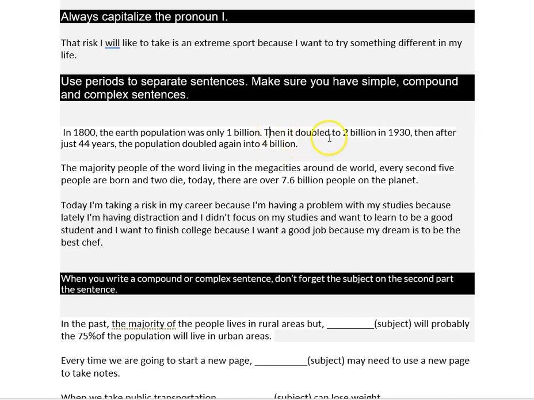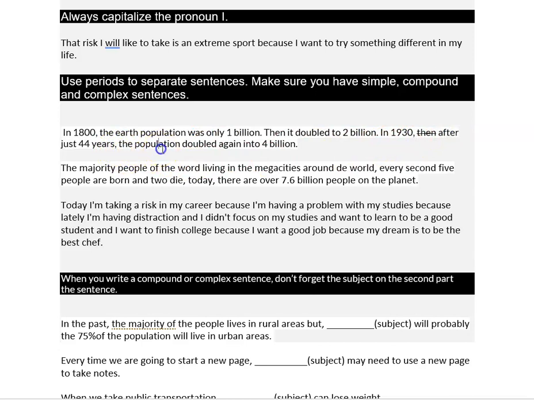Then it doubled to 2 billion. So it is my subject, doubled is my verb, to 2 billion is my complement. In 1930 starts another thought, so you need a period right here and a capital letter. In 1930, we don't need then, so just like after just 44 years, good use of extra information separated by commas.